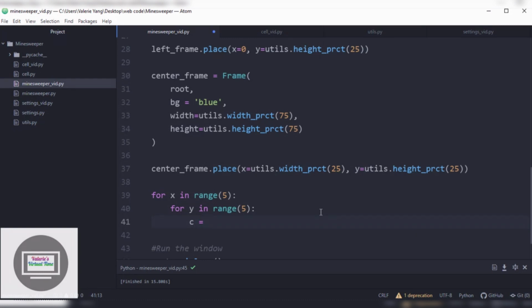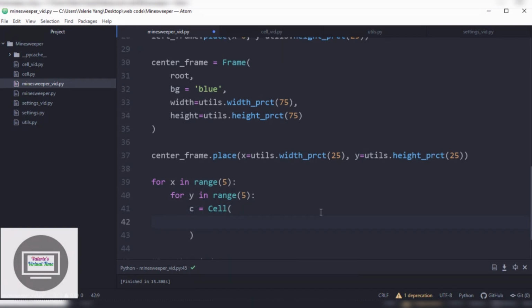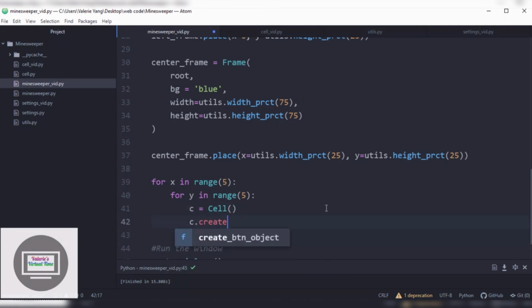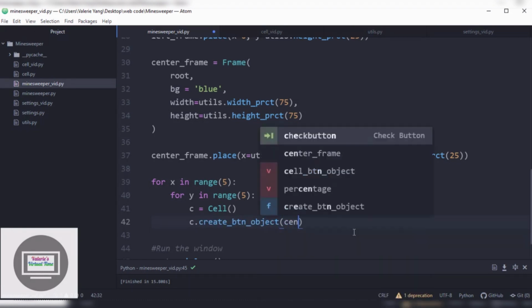c equals cell. Oops. Let's not do that again. So, c dot create btn object, center frame.